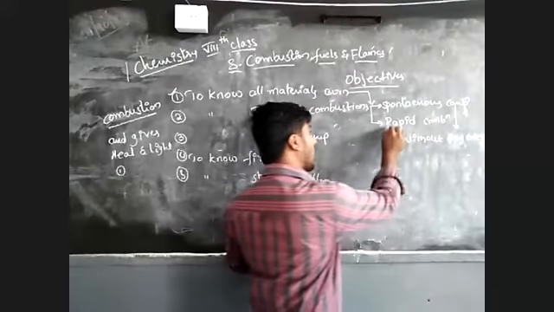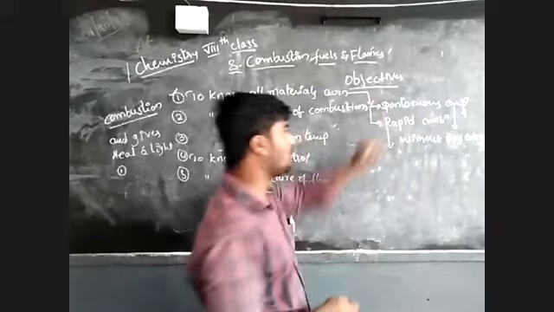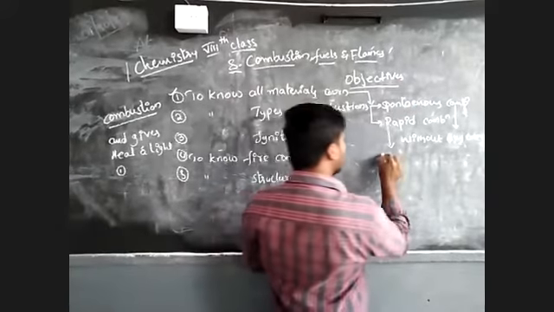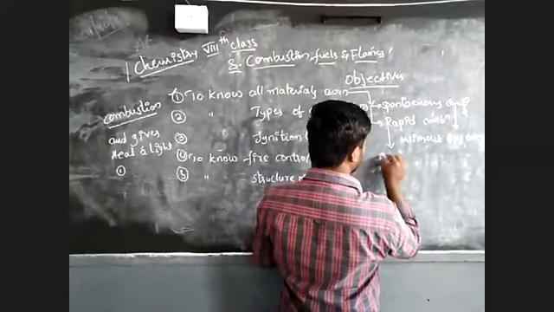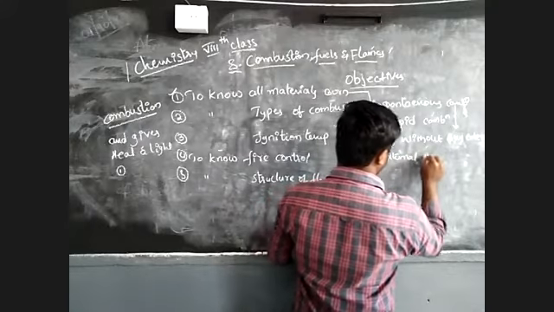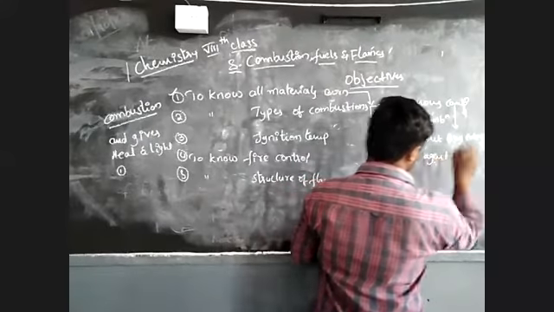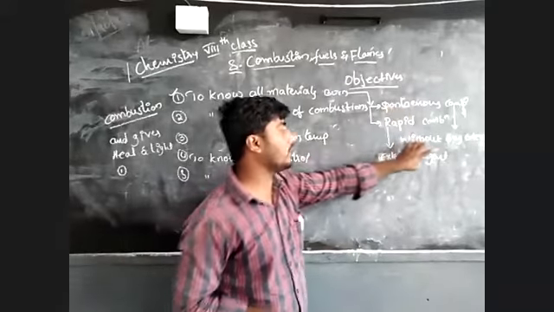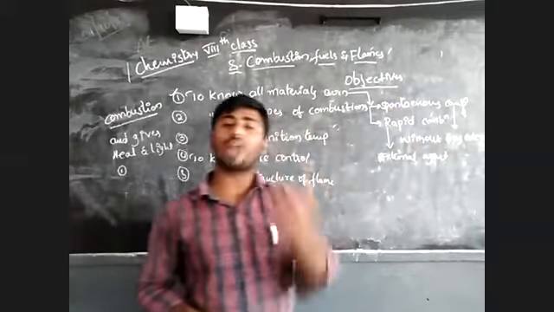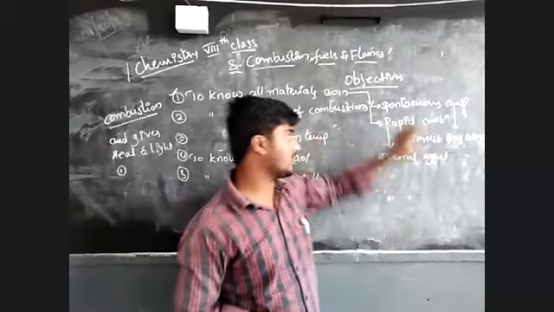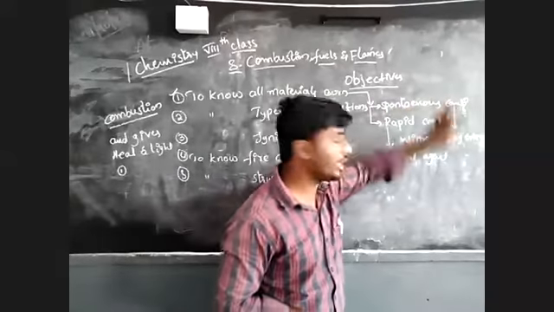So what is rapid combustion? Rapid combustion is opposed to spontaneous combustion. Here it needs an external agent. The combustion takes place only under the influence of an outer, external factor. That is called rapid combustion.